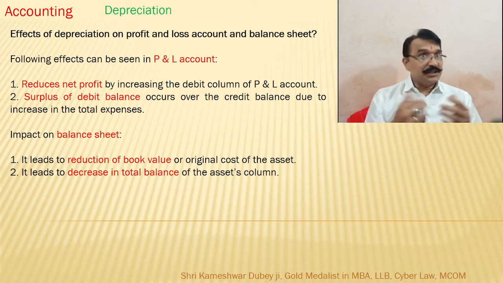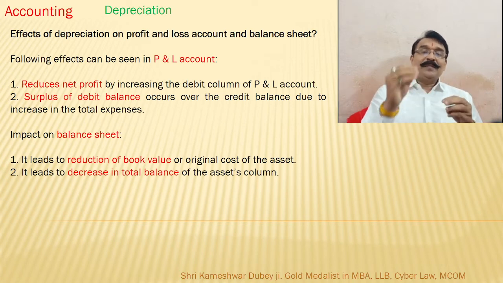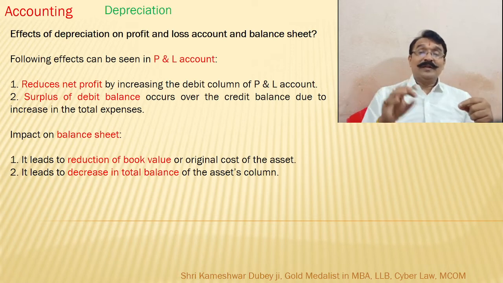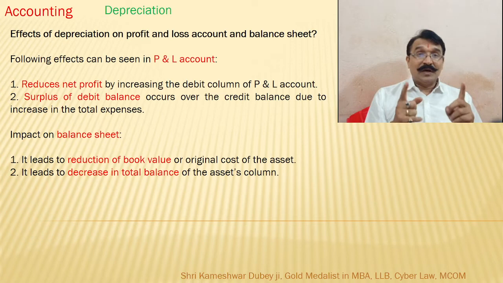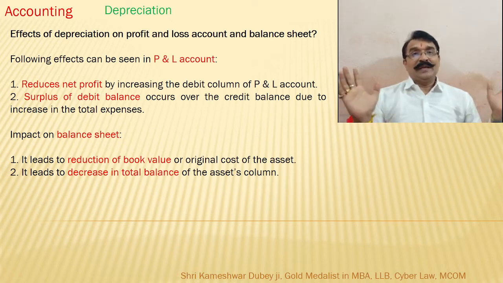As far as the balance sheet is concerned, it leads to reduction of book value. Yes, every item has some book value, and that book value is decided every year based upon the depreciation. Earlier it was 5 lakh, now it's 4.5 lakhs. So the present cost will be retained in the books after deducting the depreciation. So there is a reduction of the book value of that item. Then there is a decrease in the total balance. It affects the decrease in the total balance also.